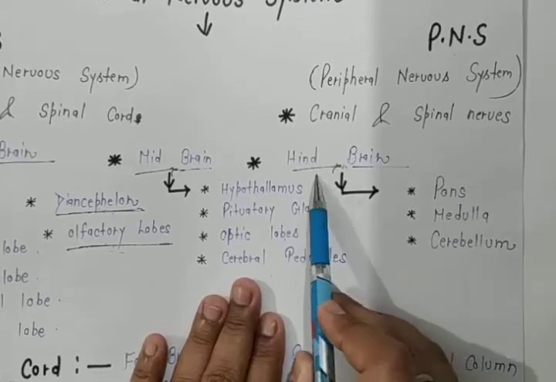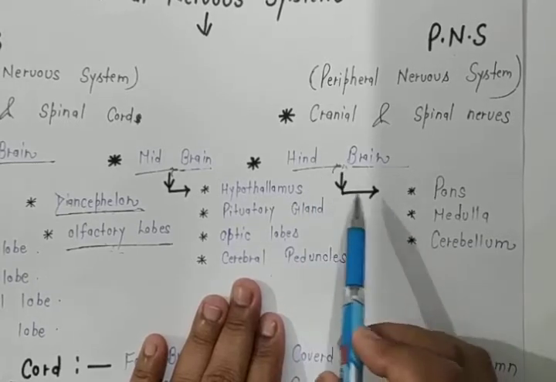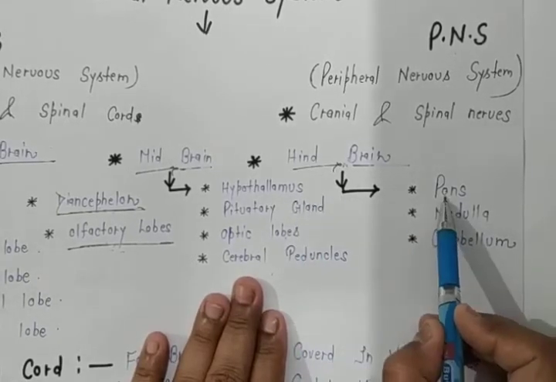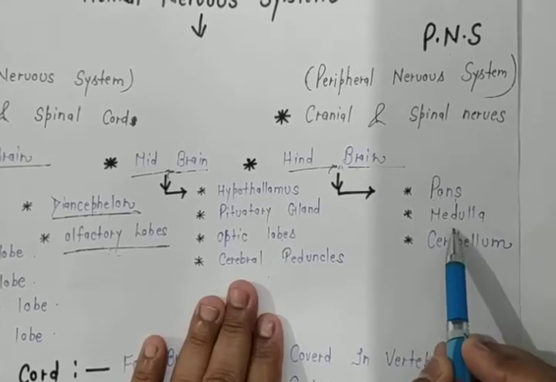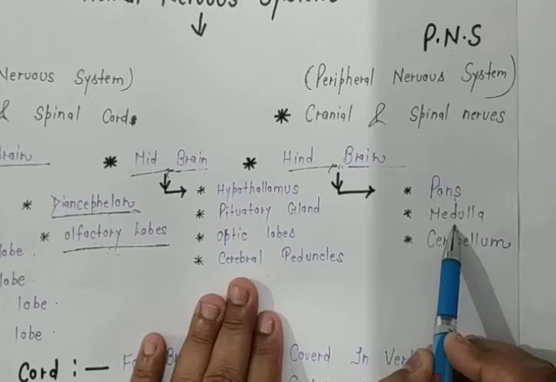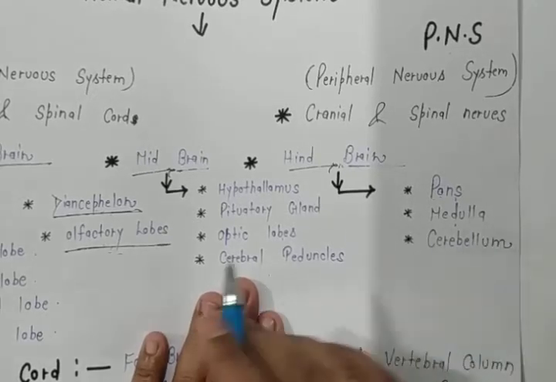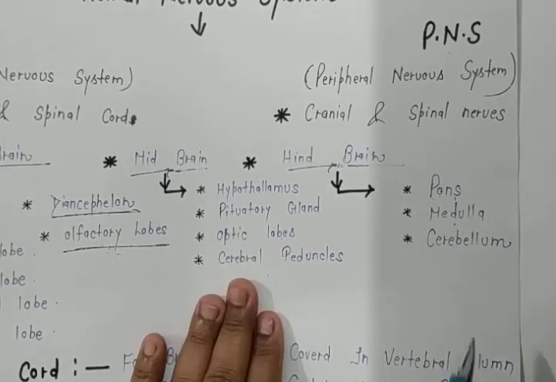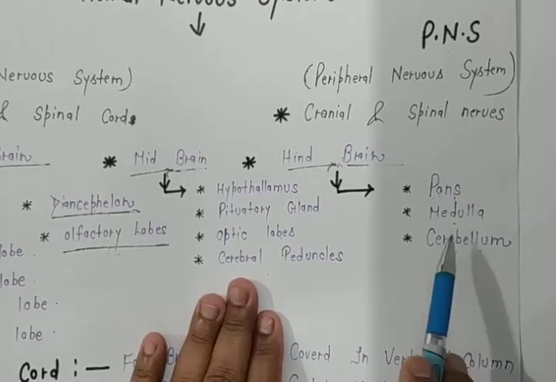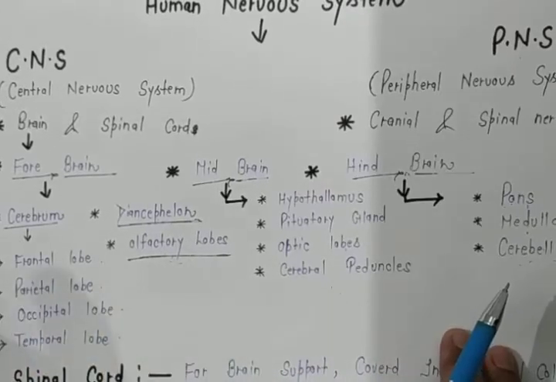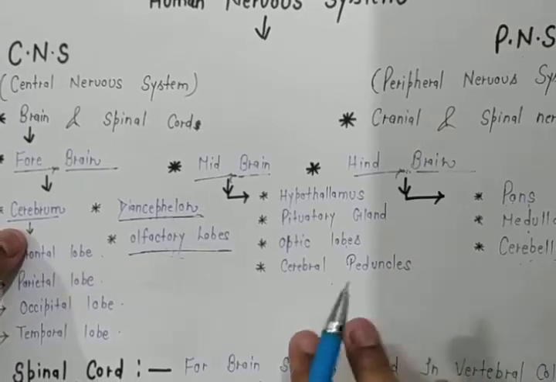The third is known as the hindbrain. Hind means the back part, hindbrain. The hindbrain contains mainly three parts. Firstly the pons, second the medulla, or you can say medulla oblongata; both are the correct name, the same. And the third one is the cerebellum. Yes, it's the cerebellum, and the main part of the forebrain is the cerebrum.